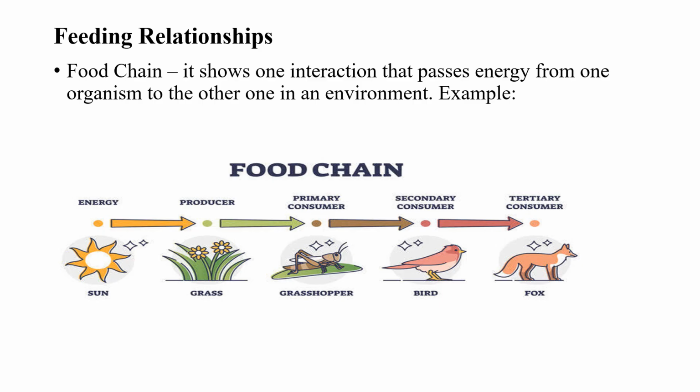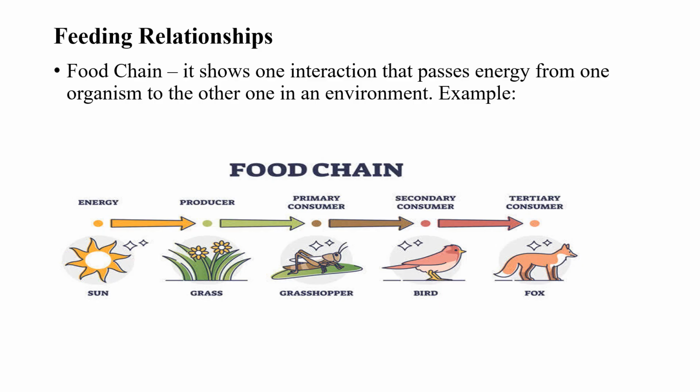Green plants will take energy from the sun, and the energy will move from grass to grasshopper when grasshopper feeds on grass, and energy will move from grasshopper to bird. When bird feeds on grasshopper, the energy will move from bird to fox when fox feeds on bird. So energy moves on and on like that.